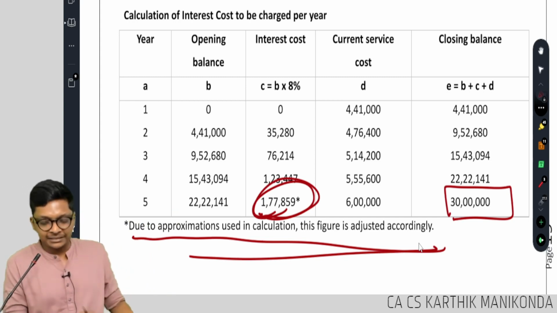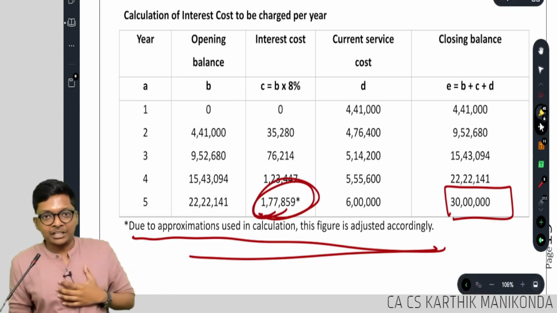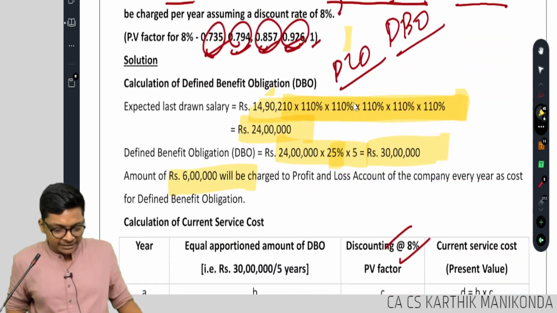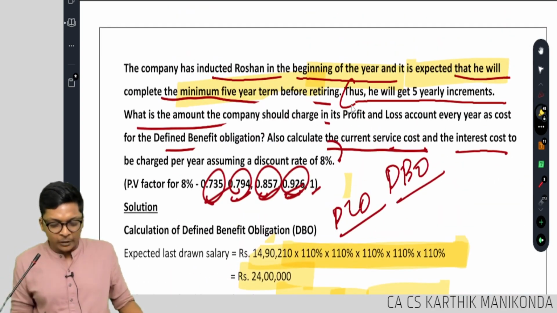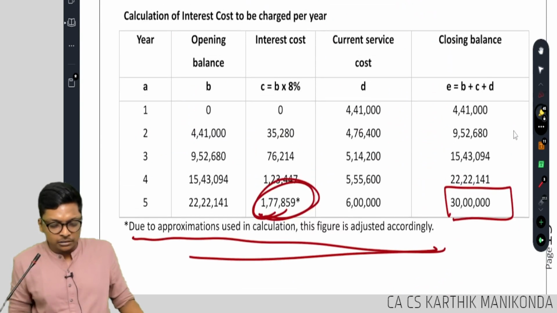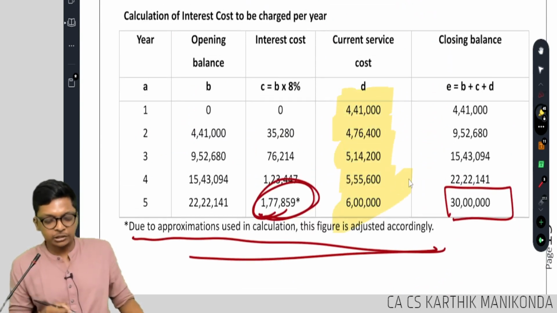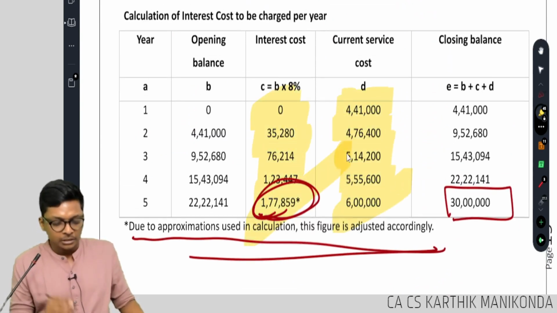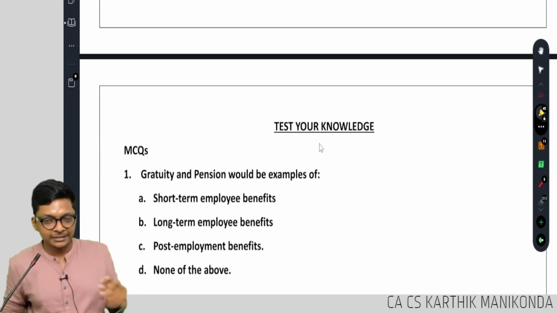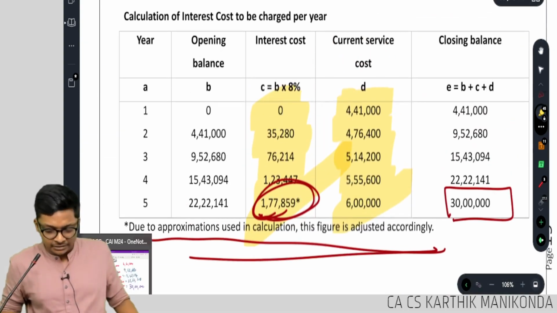Are you following, guys? Now, what is the current service cost in this? What is being asked in the question over here? Look at this. Question requirement is calculate current service cost and interest cost. Both are done. Current service cost, interest cost. If I scroll down, next question. That's it.